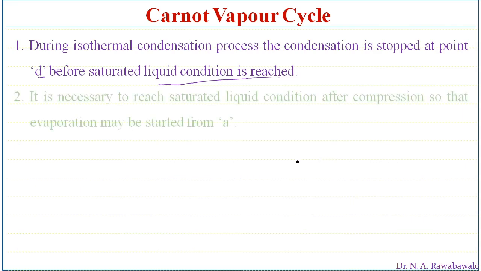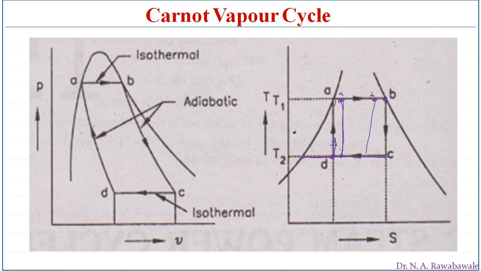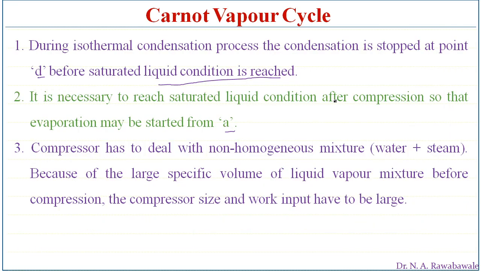The second thing is that it is necessary to reach the saturated liquid condition after compression so that evaporation may start from A. Here, if we stop condensation and this wet steam is passed into the boiler, when it enters the boiler it has to become a saturated liquid, and it becomes very difficult to have this saturated liquid when it enters the boiler.